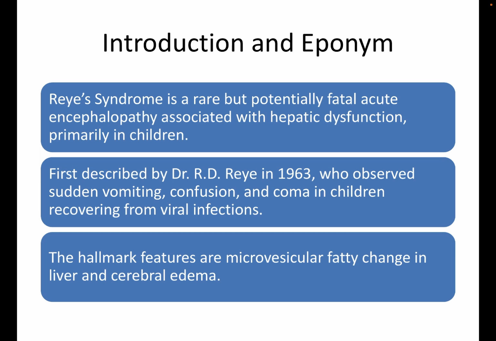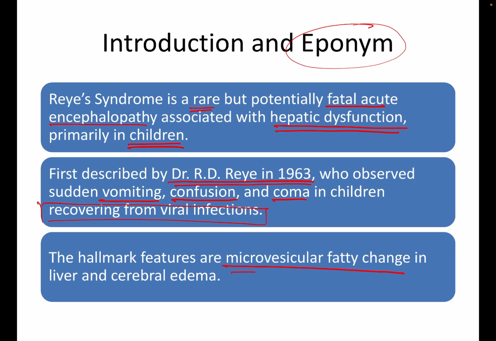Reye Syndrome is a rare, potentially fatal condition that causes acute encephalopathy associated with hepatic dysfunction, primarily in children. Eponymous means after whom it is named. It was first described by Dr. R.D. Reye in 1963, who observed sudden vomiting, confusion and coma in children usually recovering from a viral infection. The hallmarks of this condition are microvesicular fatty change in the liver as well as cerebral edema.